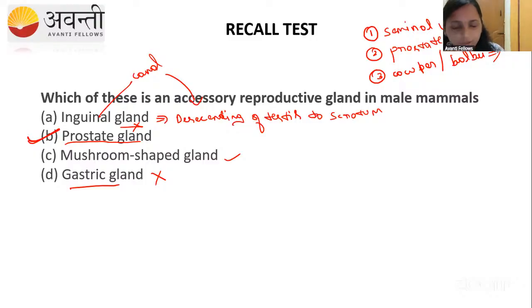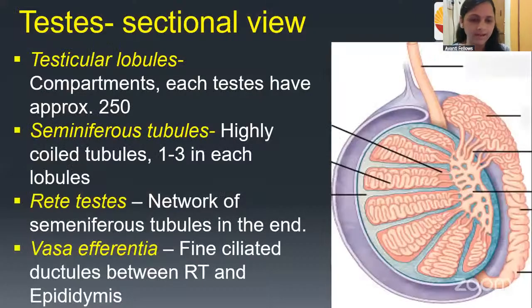In many MCQ type questions, you will get this question, guys. Don't neglect this. Cowper's will be 2. Very good, Kiran. Very good, Rakshita. Prostate is 1, whereas seminal vesicle is also a pair, so it is also 2. Okay, very good, Kiran. If you don't know, kindly make a note of this. Okay, fine, let us go to the next part, guys. In the last class we have studied this, and I just want to recall it, if you are absent or if you want to study.